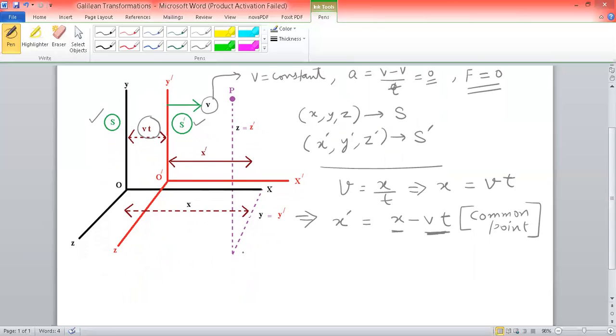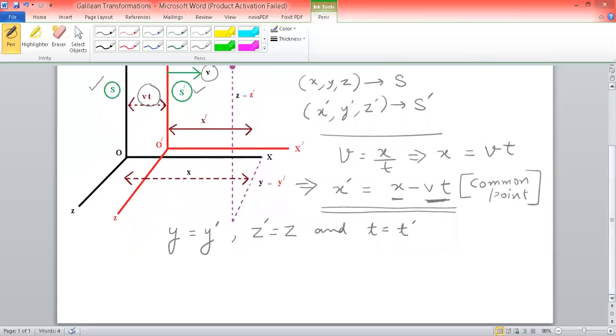Another thing you can see here is that the only change in the two measurements is along the x direction, whereas there is no change in the y direction. Therefore we can always say that the y coordinate of the S frame is always equal to the y prime coordinate of the S prime frame. Similarly with the z axis, and similarly the time will always remain the same, where t is the time according to the first frame of reference and t prime is the time according to the second frame of reference.